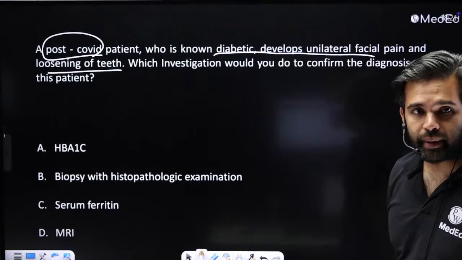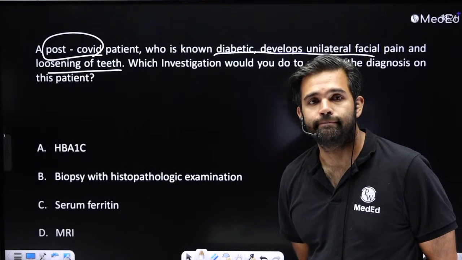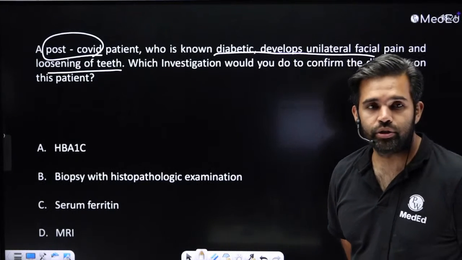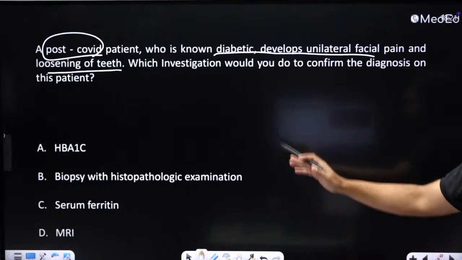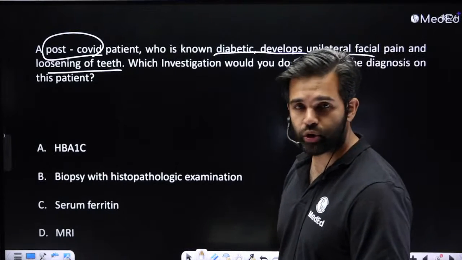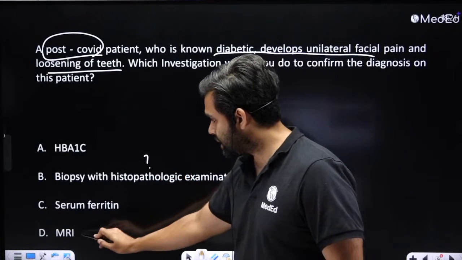So Raj is saying biopsy. Okay, what about others? Anybody else? Let me wait for one more answer over here. What else do you think you will see? Will you do HbA1c, take a biopsy, do serum ferritin, or go for an MRI? So Shesha Gopalan is saying D. So somebody is saying this and somebody is saying this.